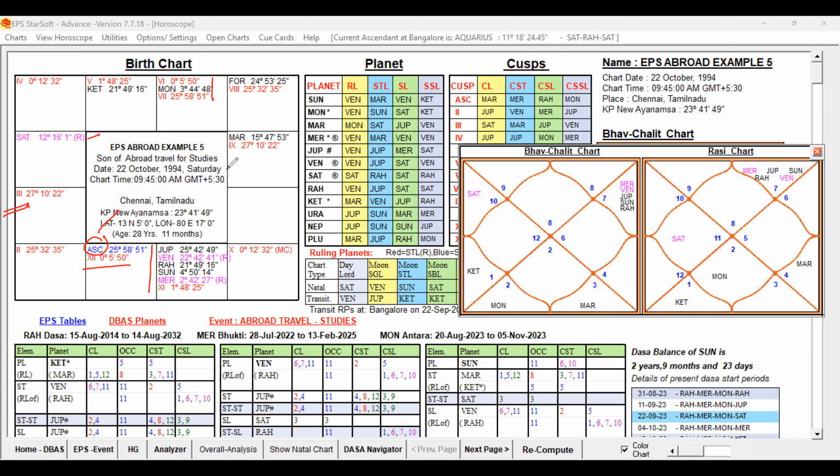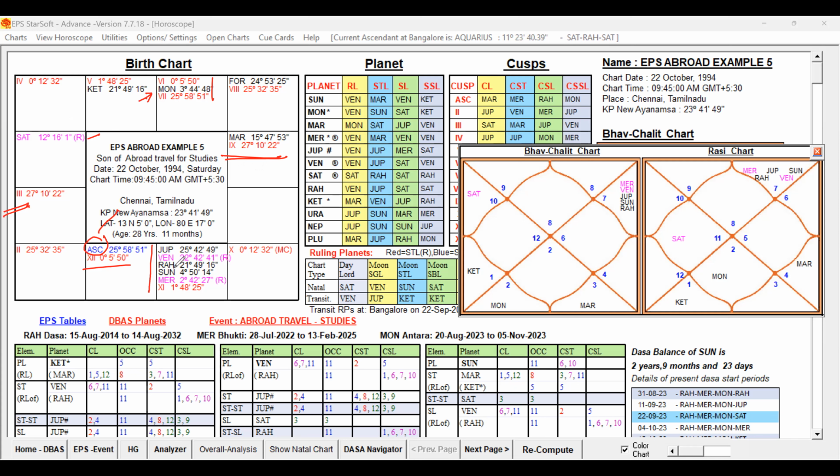And ninth Lord Moon is posted in the sign of Taurus. There is no connection between Saturn and Moon, but the Moon is the ninth Lord posted in the sign of Venus.